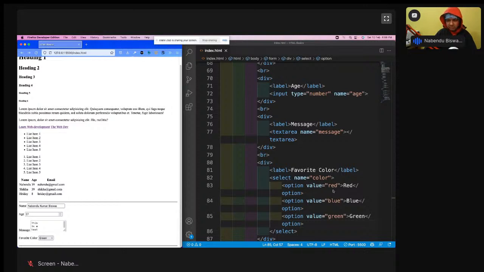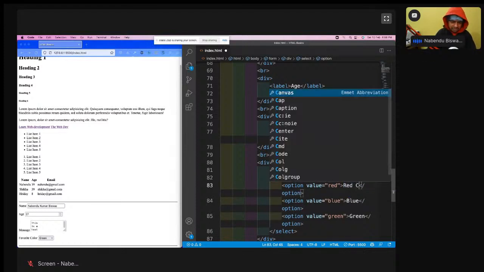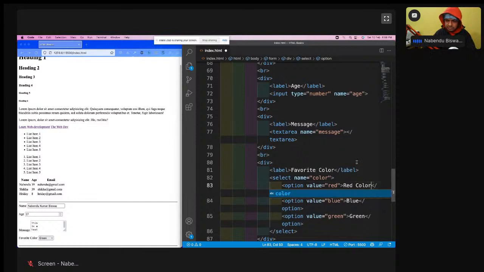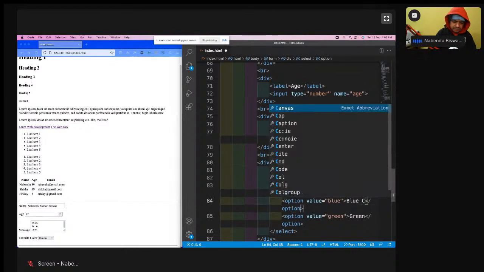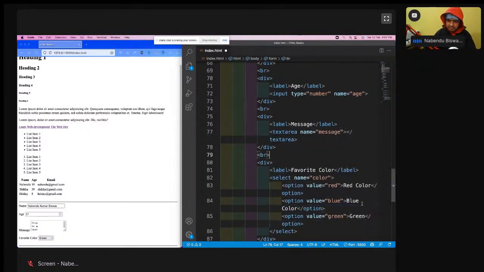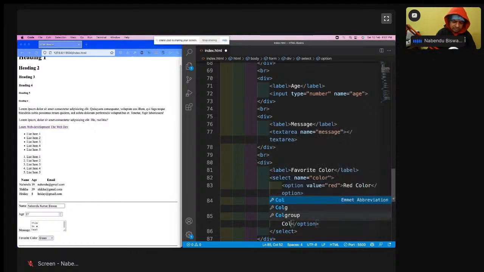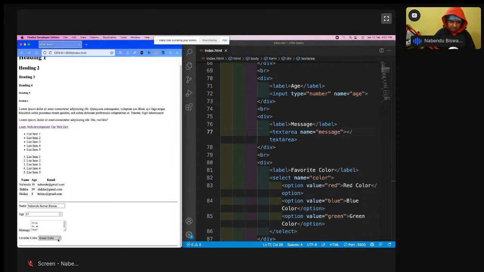But what is this value, and why is it like red and all? Whatever I'm writing here, maybe instead of red, I'm going to write red color, blue color, green color. Whatever I write here, it will come here. Then what is this value?